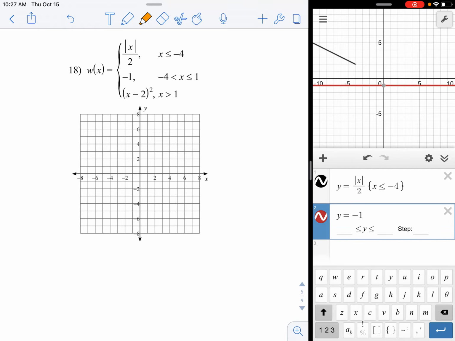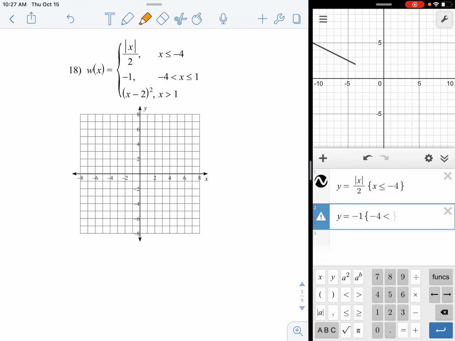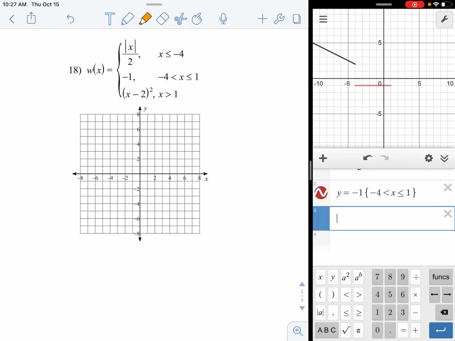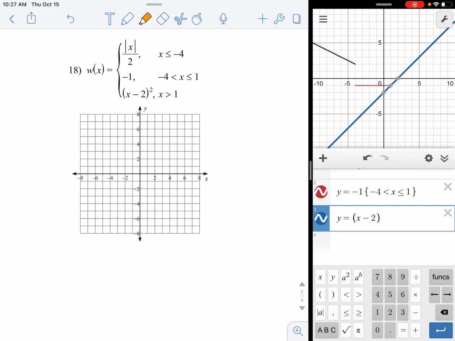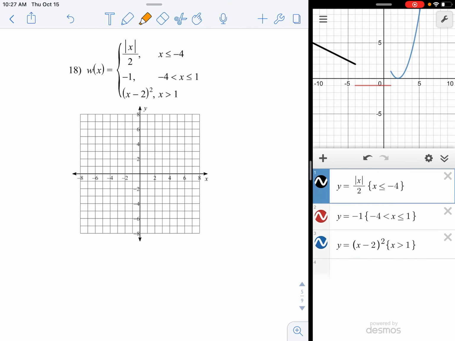Again, the ABC button, get the brace. We're going to type in -4 less than x less than or equal to 1. And then y equals parenthesis x minus 2 close parenthesis squared. Get my brace for the domain, x greater than 1. So we need a slanted line, a horizontal line, and then a curve that looks kind of like the letter J. Let's see where this goes.